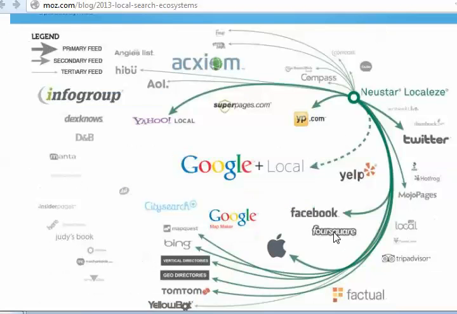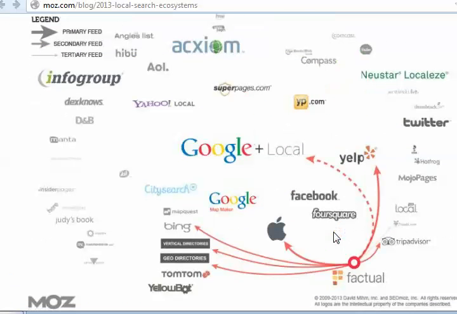And then there's a new player here, Factual, which is pretty easy to submit to as well. And you can see, the nice thing is, if you notice down here, Apple, these vertical directories, Bing, these are some of the ones that Axiom was submitting to, but now you can get through just by submitting to Factual.